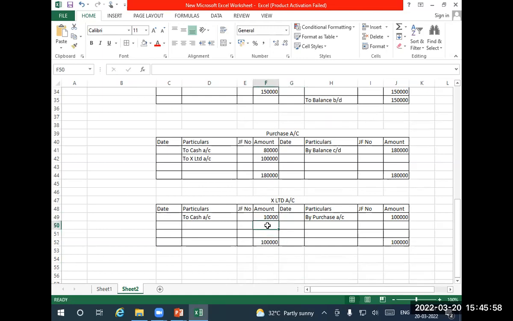What is the difference? To balance carry down. Okay.